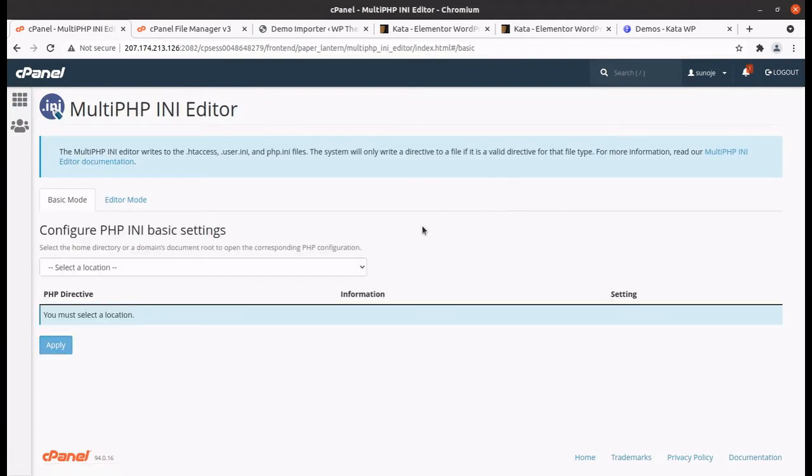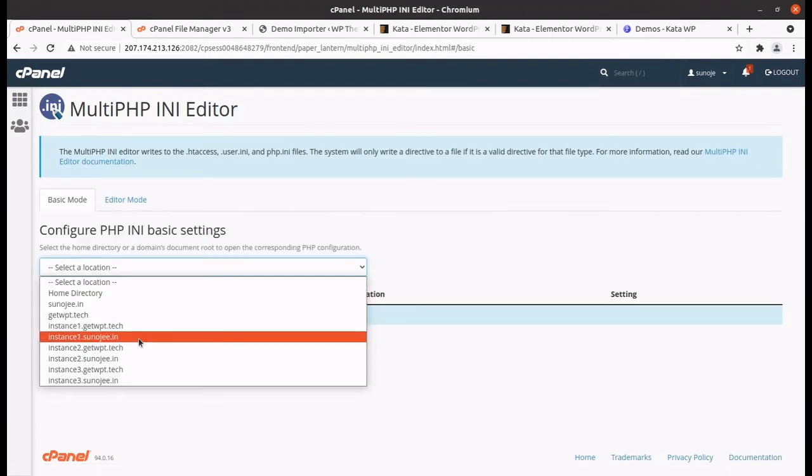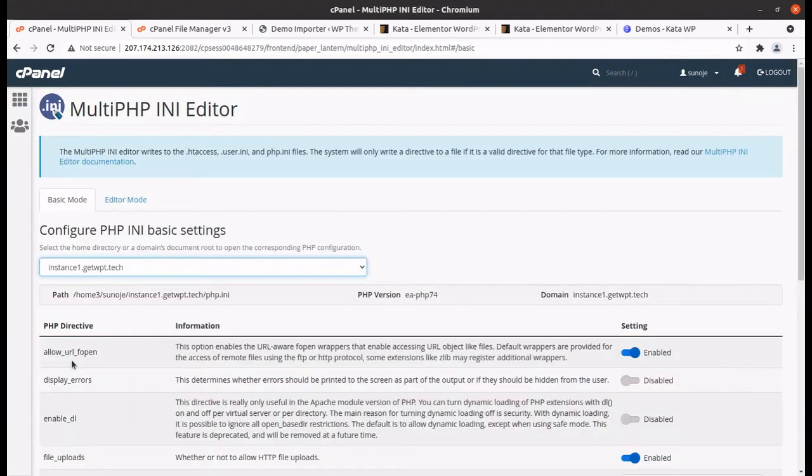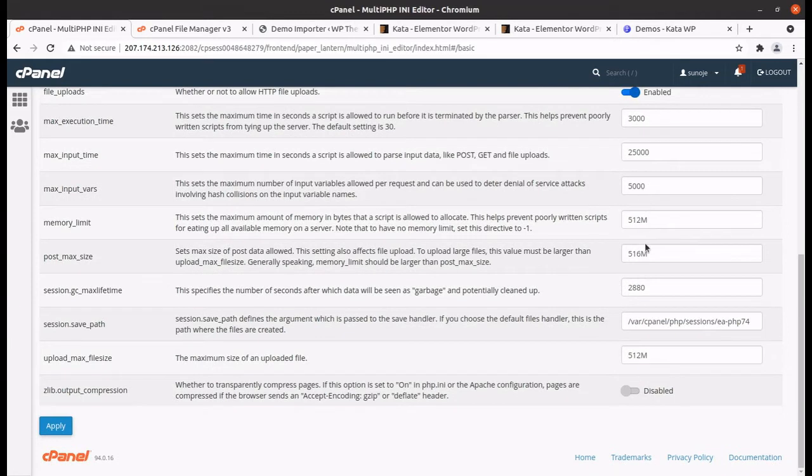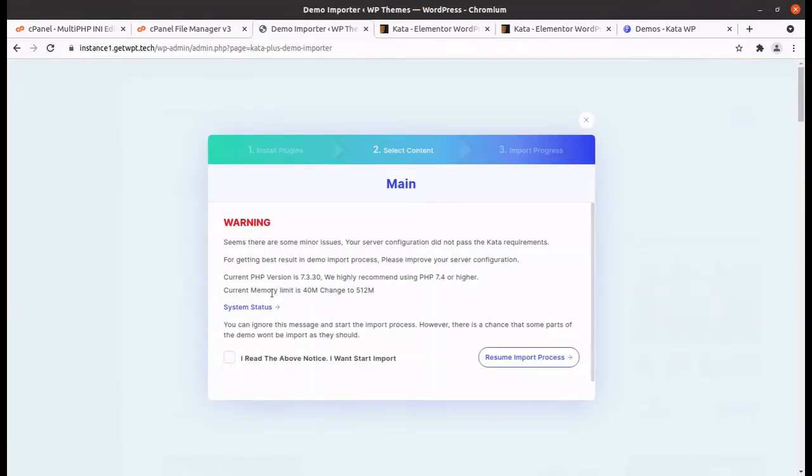I am selecting Multi PHP, and this is instance 1, and it is showing PHP 7.4 somehow. All settings like memory limit are 512 here, and it is talking about the WordPress memory limit. It is required to have a higher PHP version.